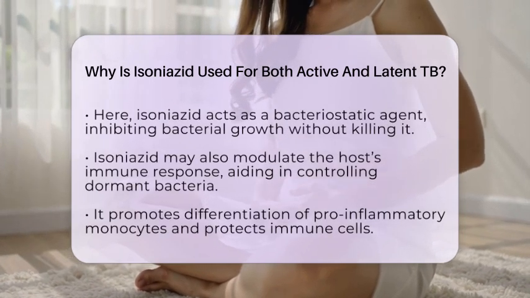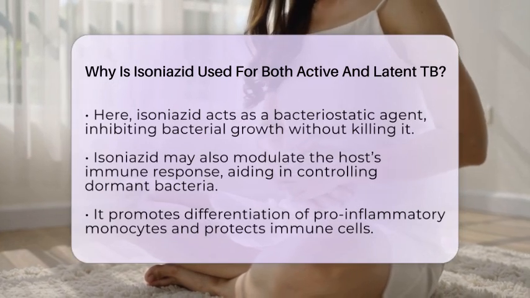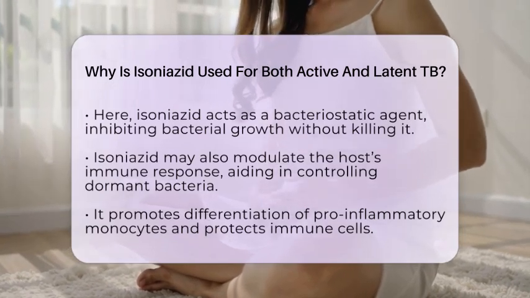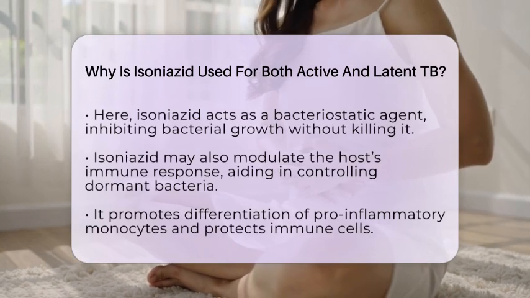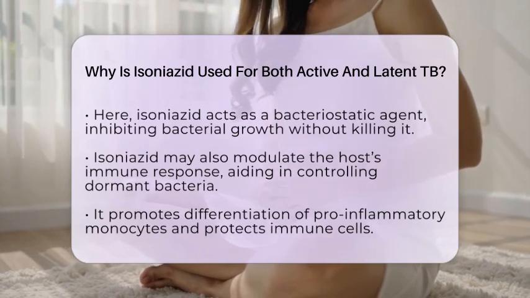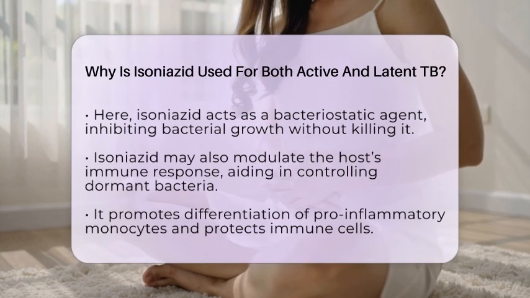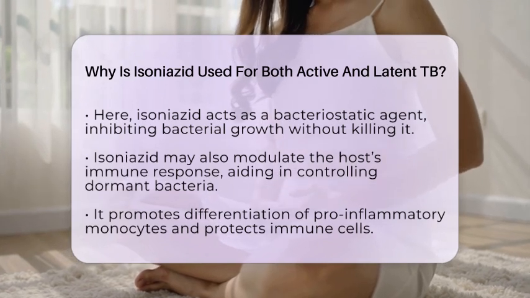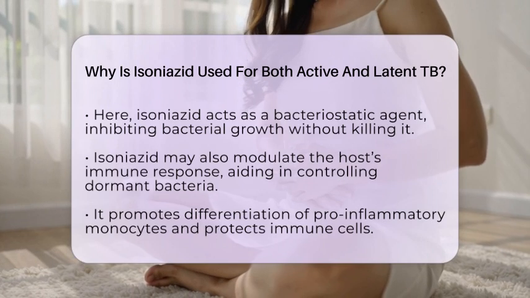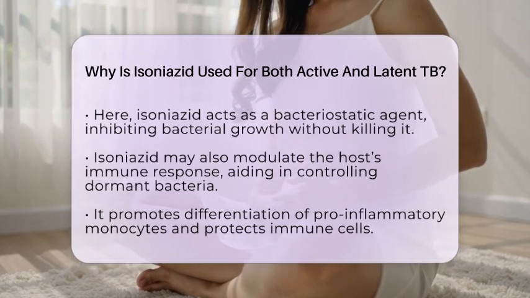Recent research has shown that isoniazid may also help modulate the host's immune response. It can promote the differentiation of pro-inflammatory monocytes and protect immune cells from damage. This immune modulation is crucial for controlling the dormant bacteria that survive in granulomas.